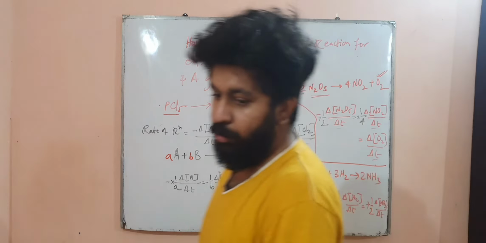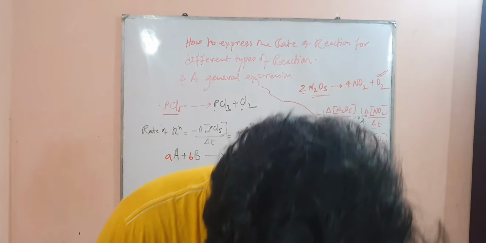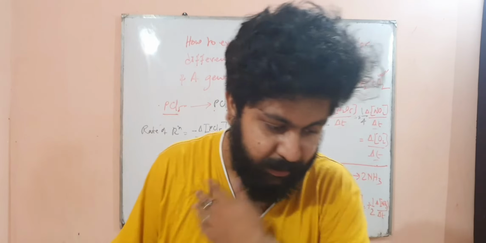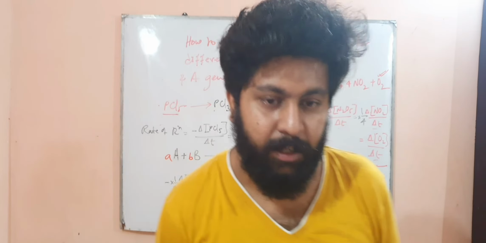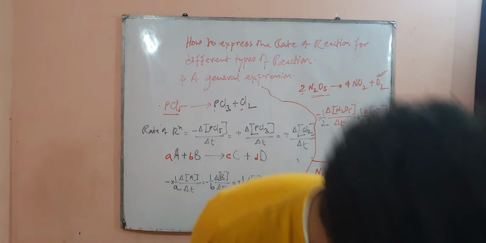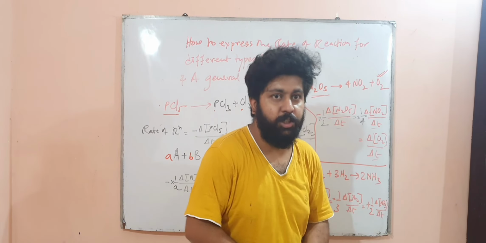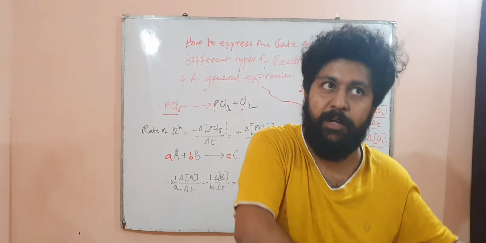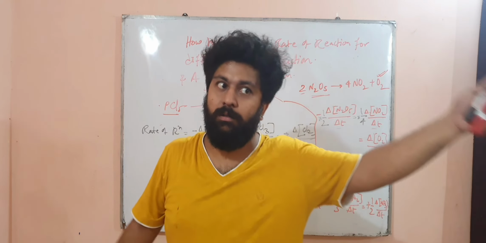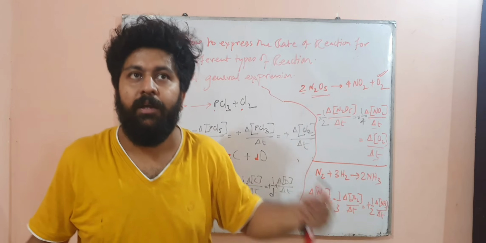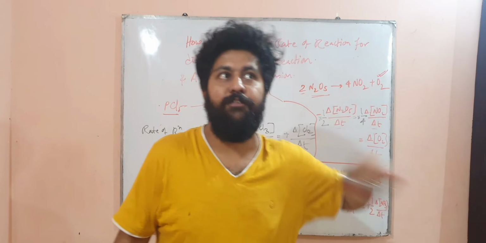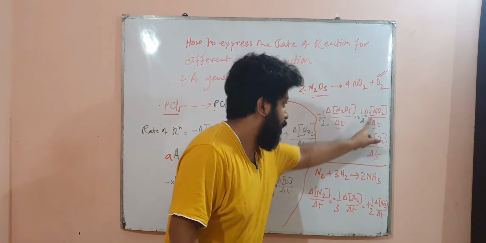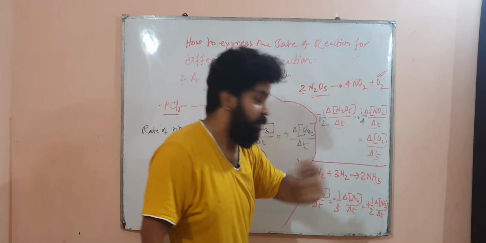Okay, so that was it. To sum up, what we have learned through the previous entire discussion is that the rate of the reaction is equal to the change in molar concentration, that is, the rate of disappearance of the reactant per unit time, equal to the rate of appearance of the products per unit time, where it should be multiplied with the reciprocal of the coefficients.